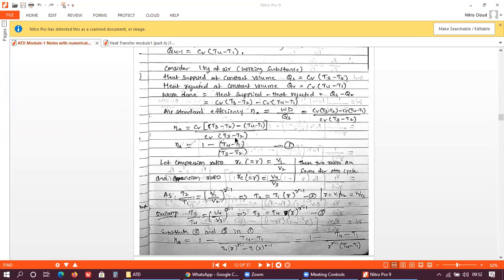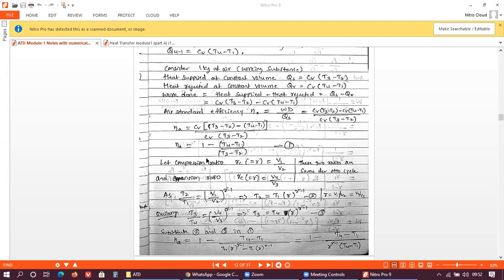If you simplify this, you will get 1 minus T4 minus T1 divided by T3 minus T2. So this is the general expression for air standard efficiency. But here we are replacing T2 and T3, and I will tell you how to replace those values.